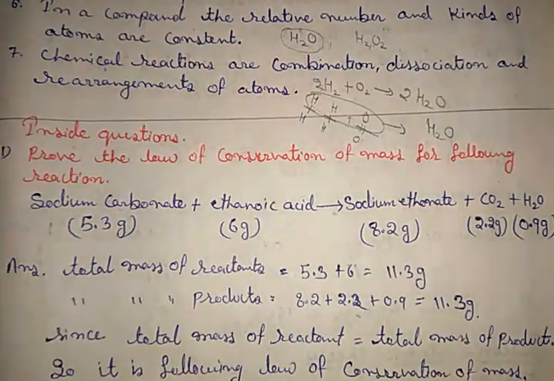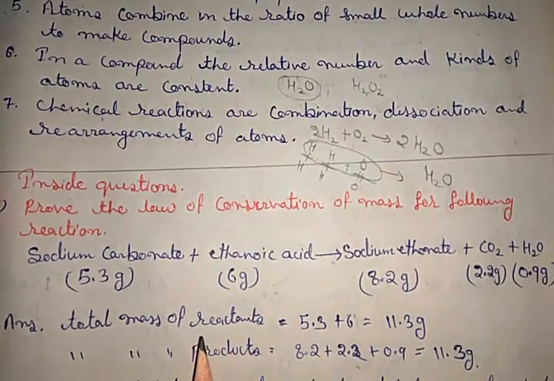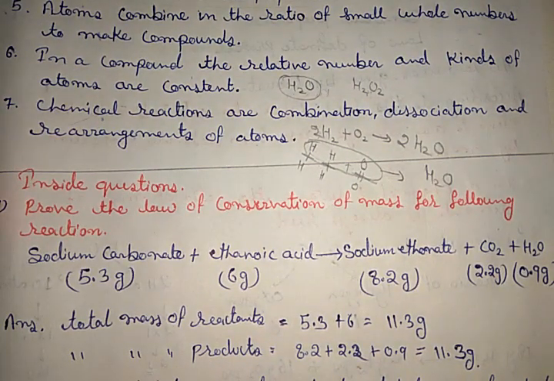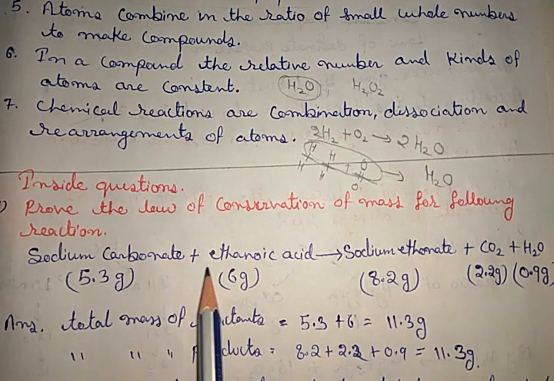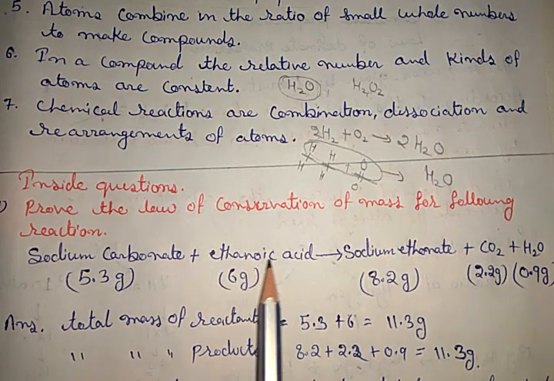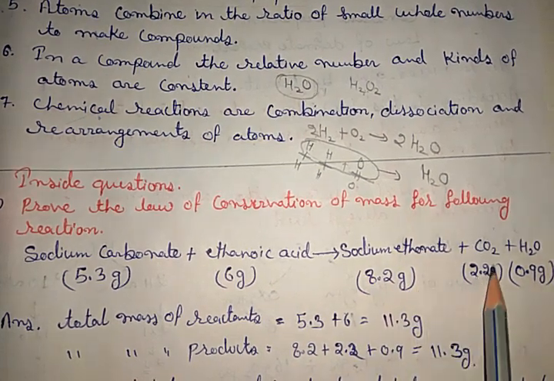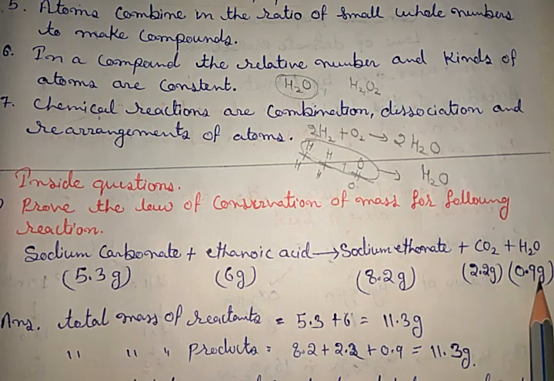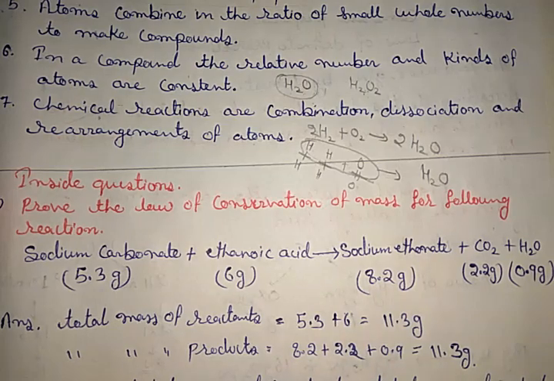The first question is, prove the law of conservation of mass for the following reaction. A reaction is given to you and we have to prove that it is following the law of conservation of mass. In this reaction, 5.3 gram sodium carbonate reacts with 6 gram of ethanoic acid, forming 8.2 gram sodium ethanoate, 2.2 gram carbon dioxide, and 0.9 gram H2O. This data is given to us. Now we have to prove that this reaction is following the law of conservation of mass.